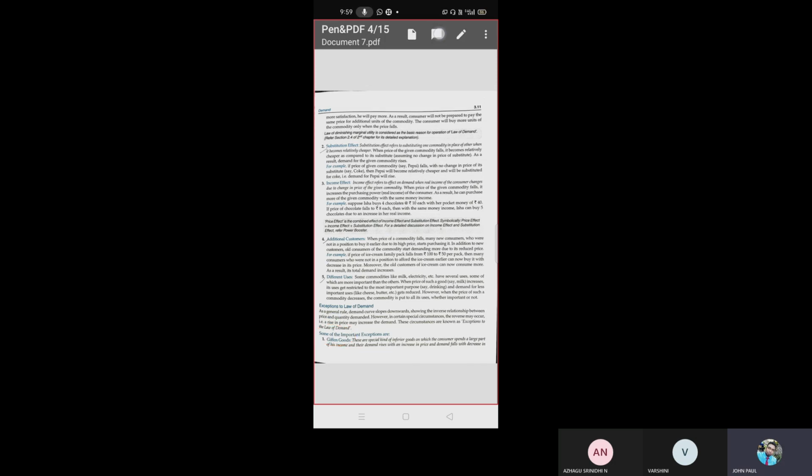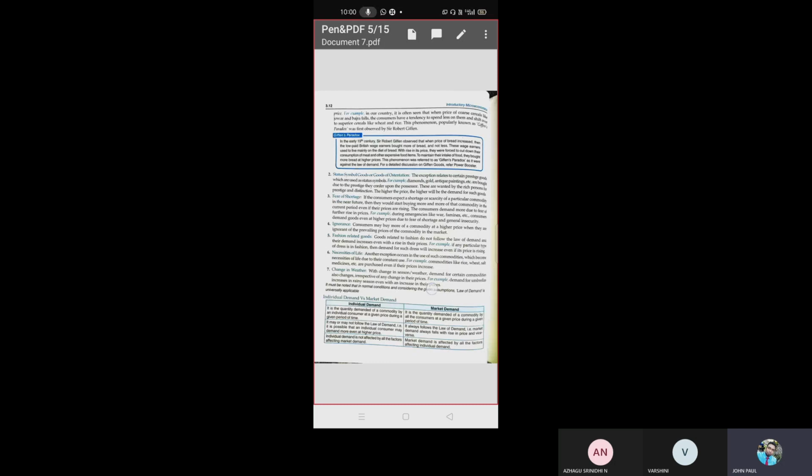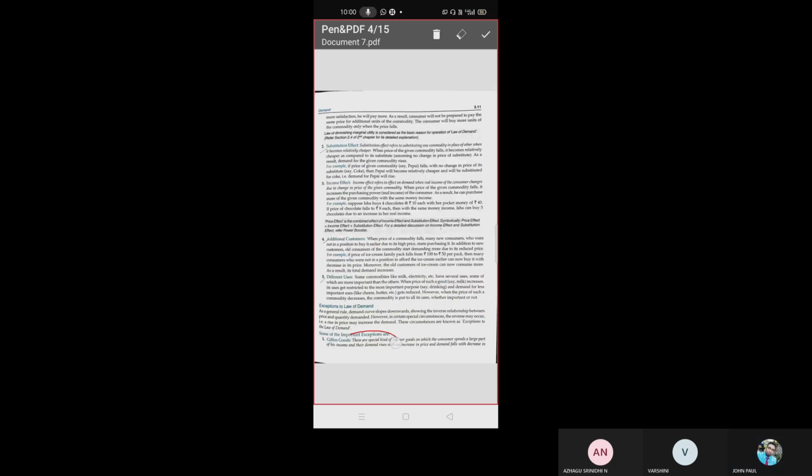These are a special kind of inferior goods on which consumers spend a large part of their income, and their demand rises with an increase in price. Demand falls with a decrease in price. The Giffen goods are inferior goods.